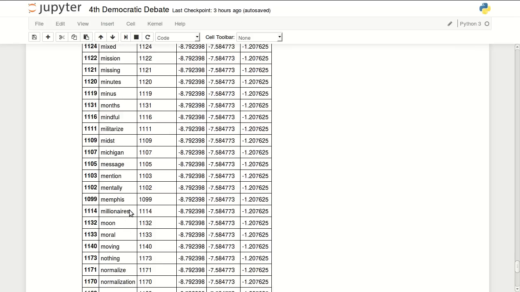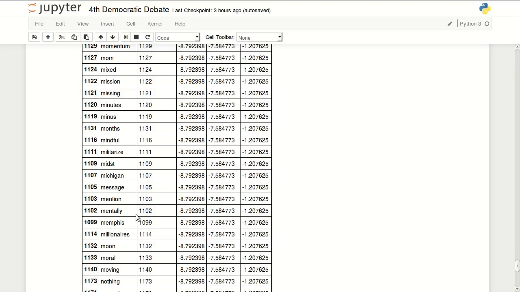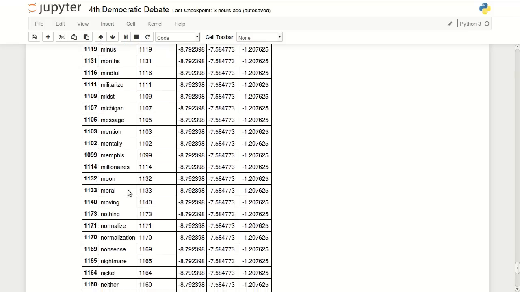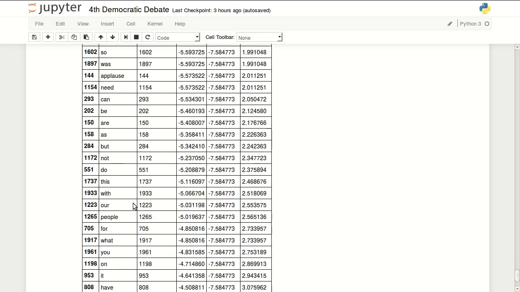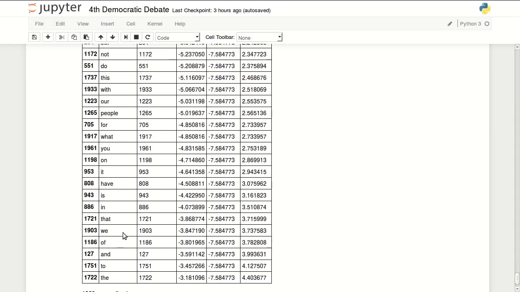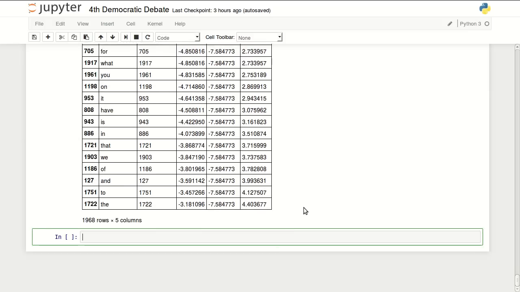That's really interesting. The most telling words of him all start with the letter M. The least telling words of him are just common words, basically, because he didn't have as much chance as the others to speak.